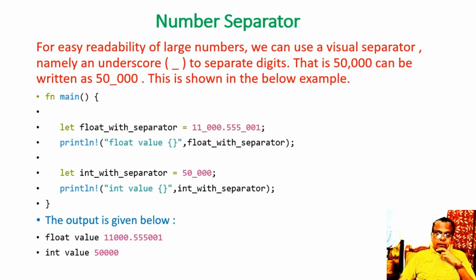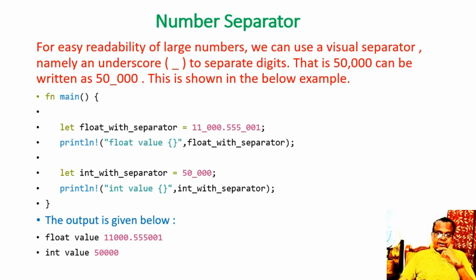That much is within double quotes, comma. We pass the variable int_with_underscore_separator, close the bracket, semicolon. After that, we close the brace.